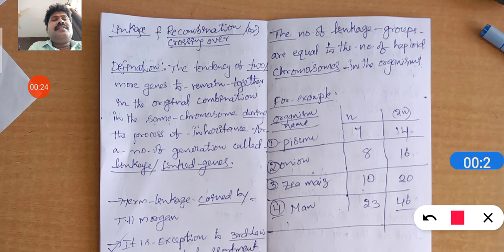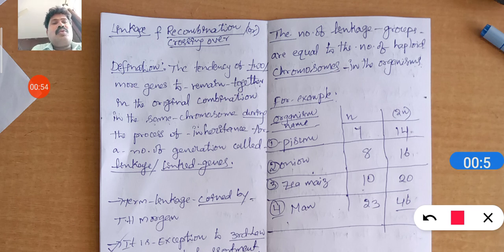Once again, the definition of linkage: the tendency of two or more genes to remain together in the original combination in the same chromosome during inheritance for a number of generations is called linkage, or linked genes. So what I said, linked genes are very close. That is what is explained.